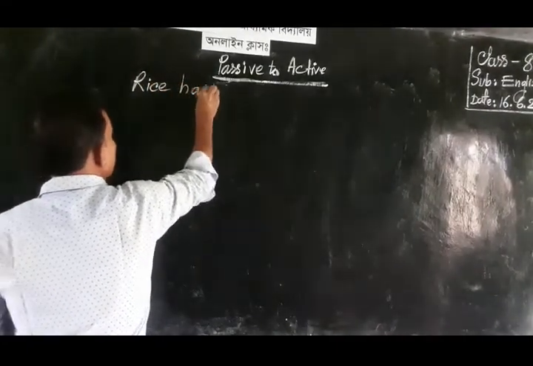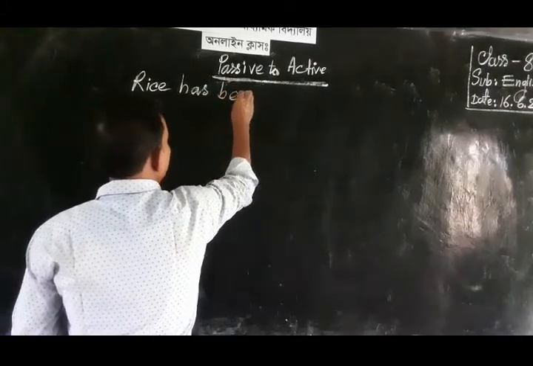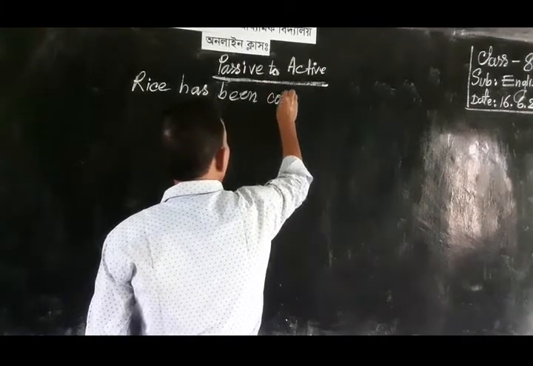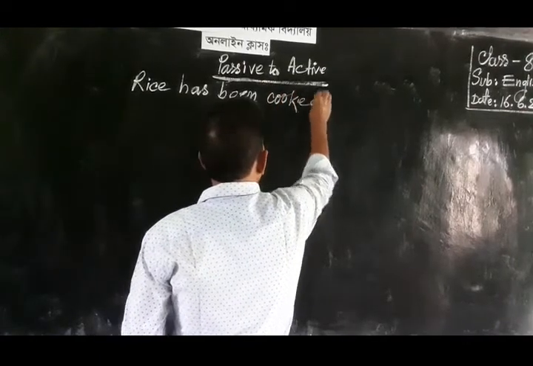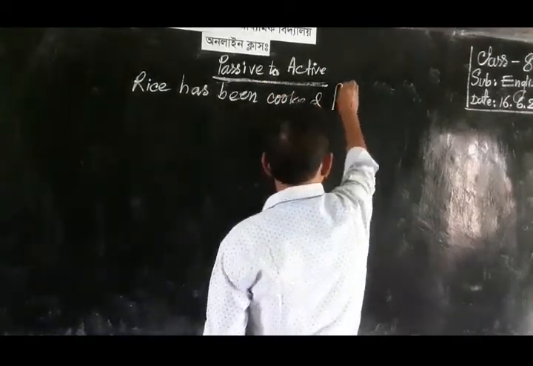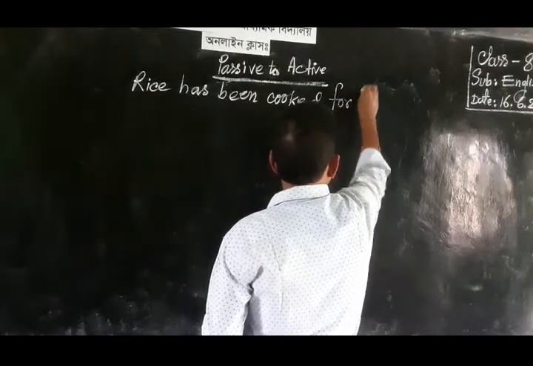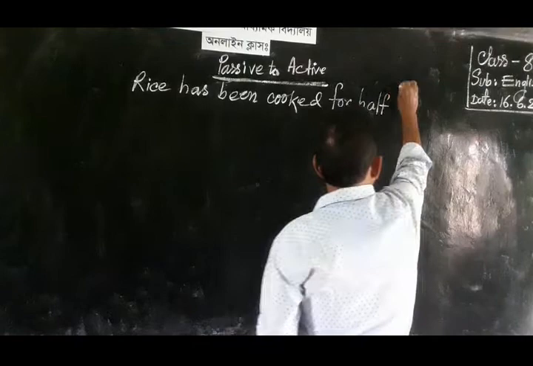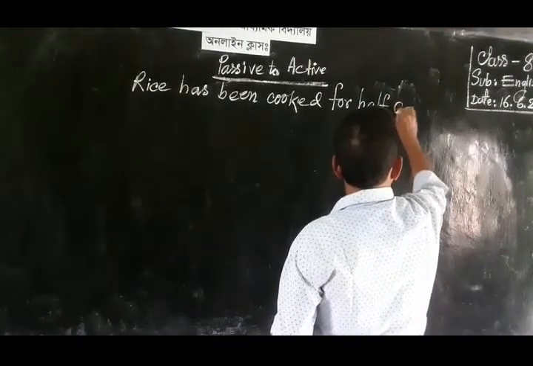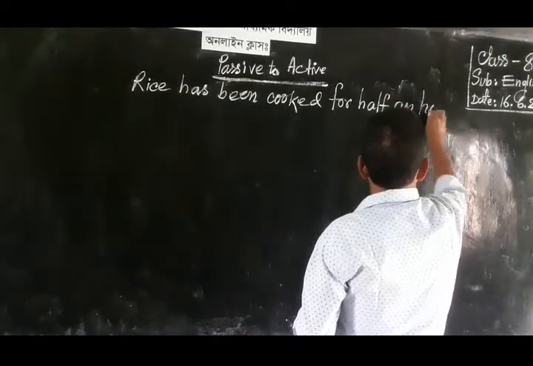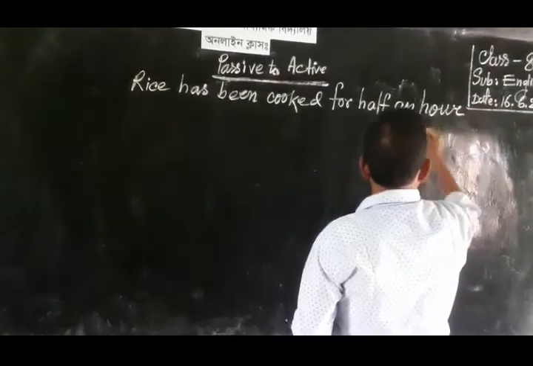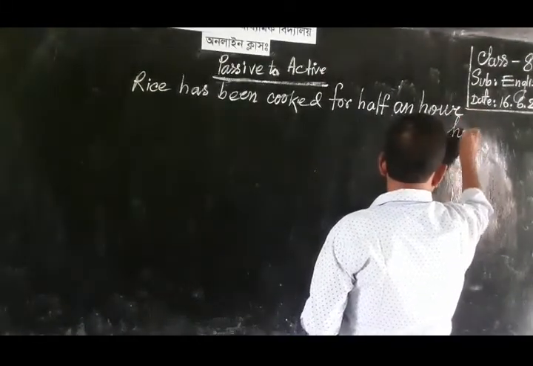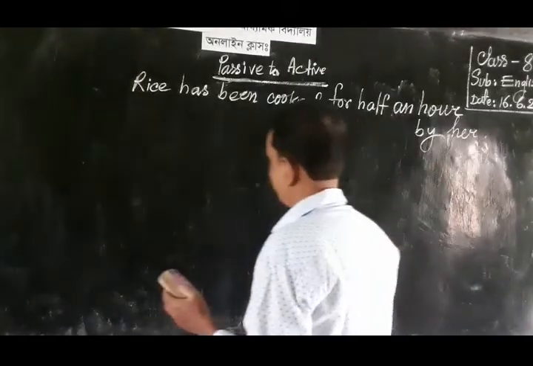Rice has been cooked for half an hour by her.